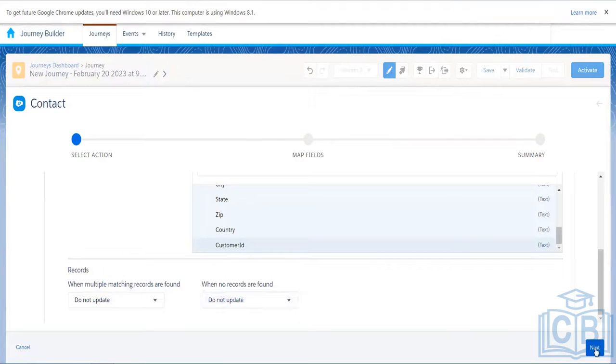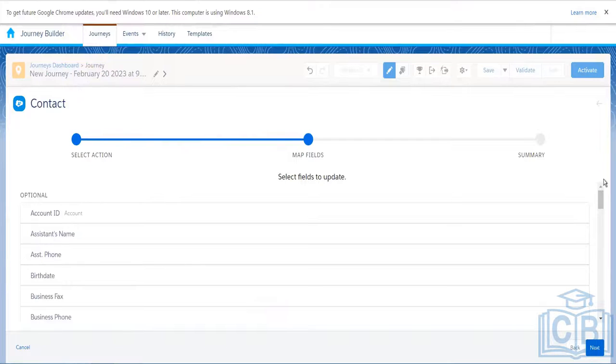Now click the Next button. Now which field do we want to update? Let's say any field.